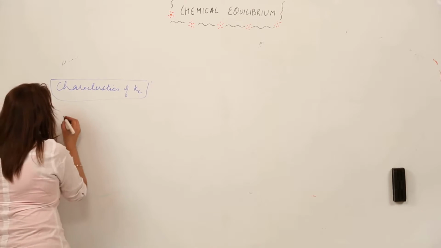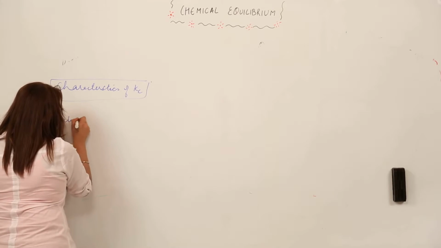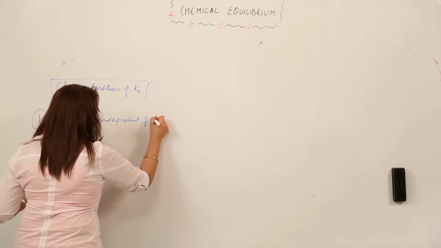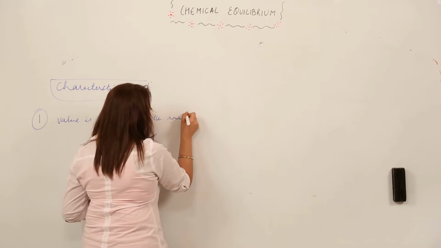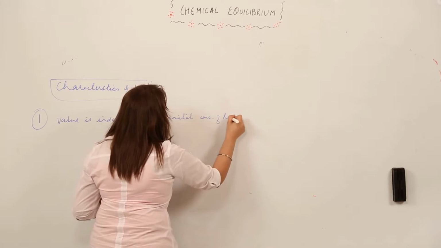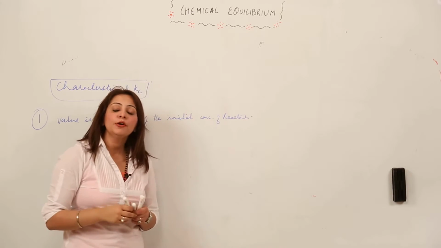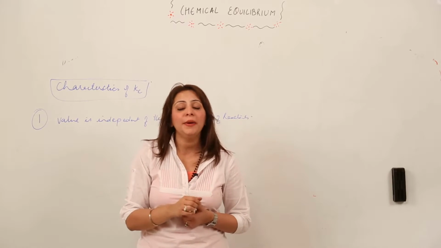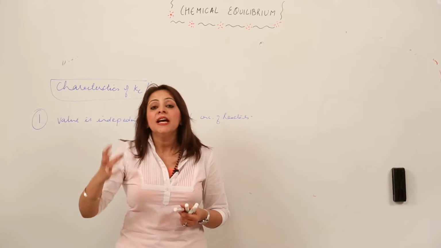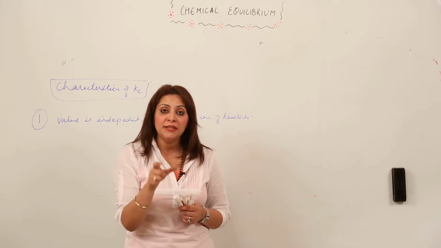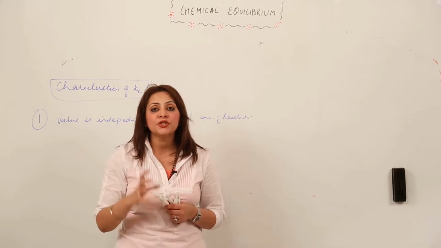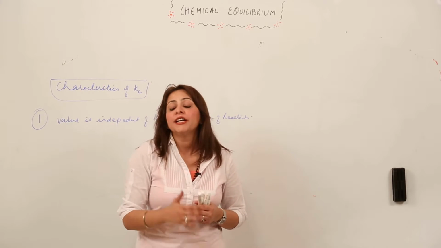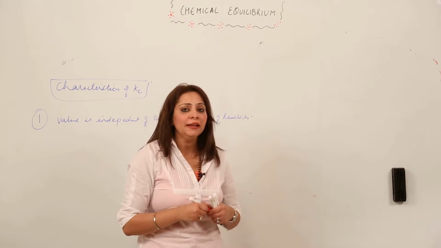First property is that its value is independent of the initial concentration of reactants, because equilibrium constant is written only when the equilibrium is achieved, you know that. The equilibrium constant does not depend upon the initial concentration of the reactant, it actually depends upon the concentration that is present at the equilibrium state. When the equilibrium is achieved, what concentration is present of the reactant, that is what matters. It does not depend upon the initial concentration of the reactant, right?